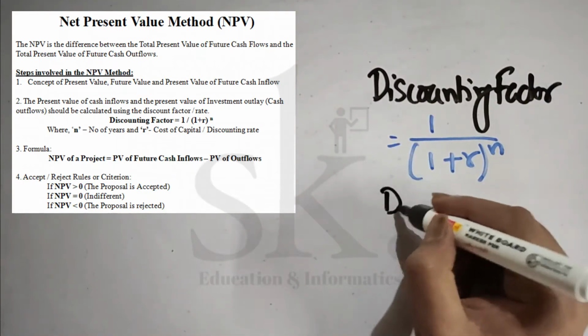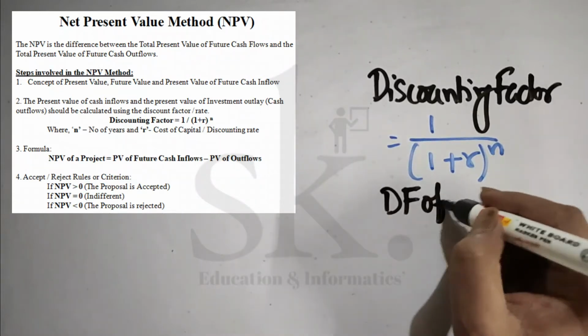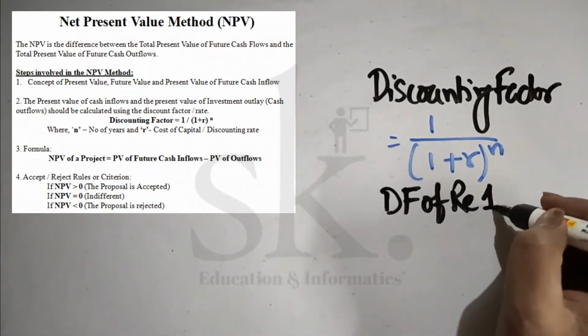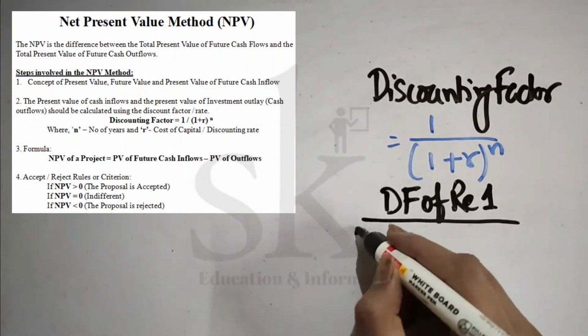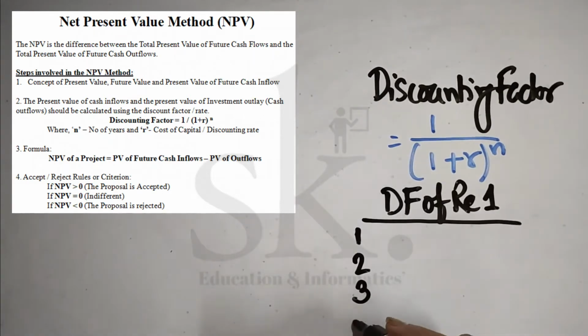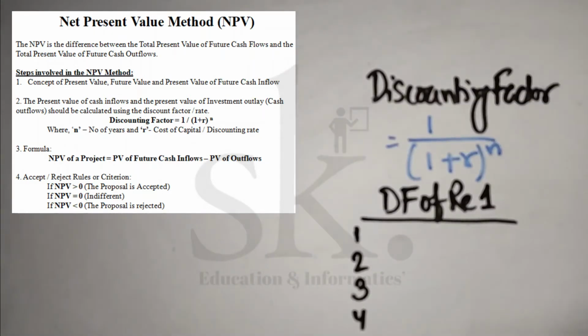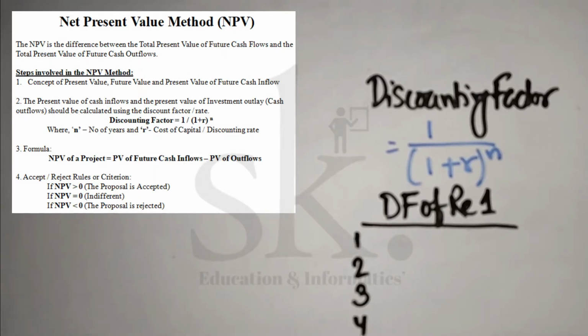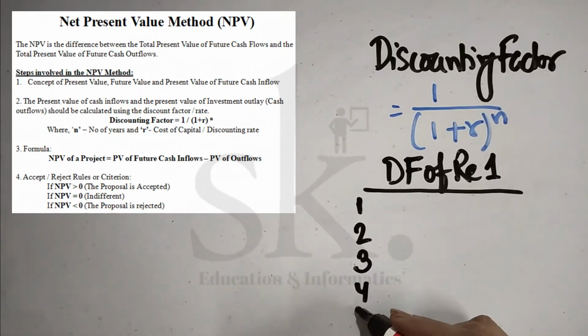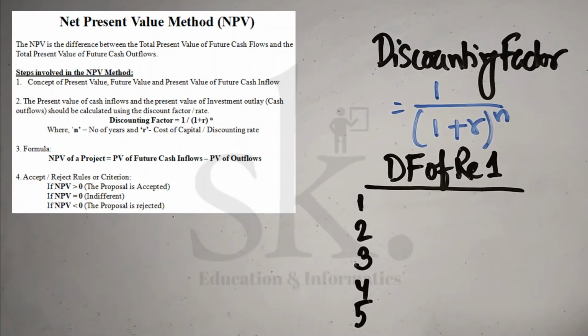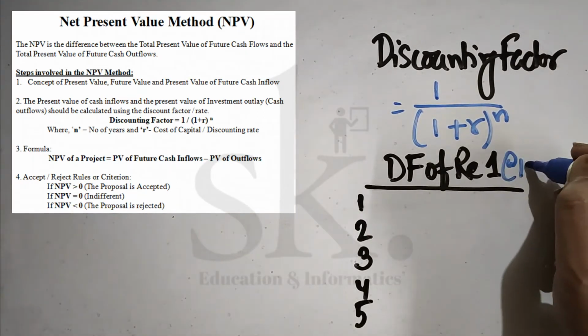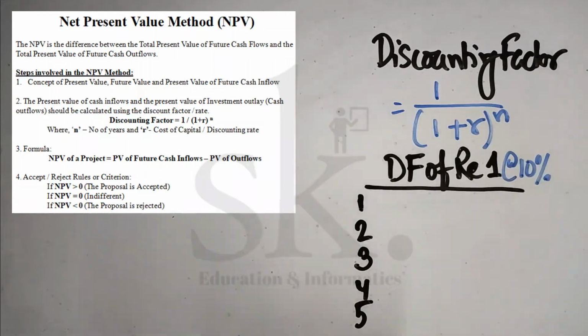So if I have to find out the discounting factor of rupee 1 for a period of say 1, 2, 3, 4 and say the fifth year, and say the discounting factor is at 10%, then how do we do it?